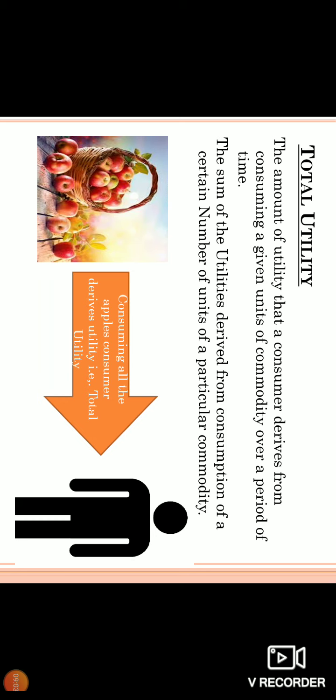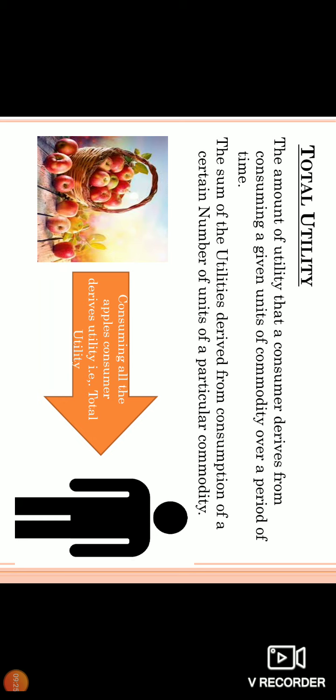So it's the amount of utility that a consumer derives from consuming given units of commodity over a period of time. Otherwise, you can put it the other way: the sum of marginal utilities derived by the consumption of a certain number of units of a particular commodity.